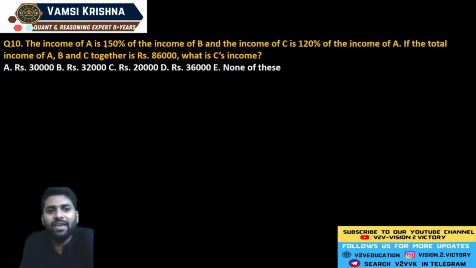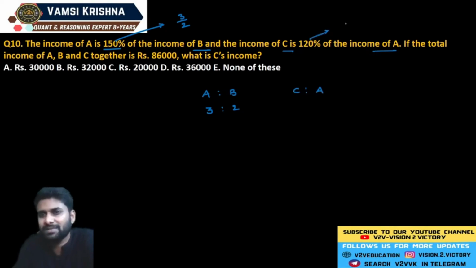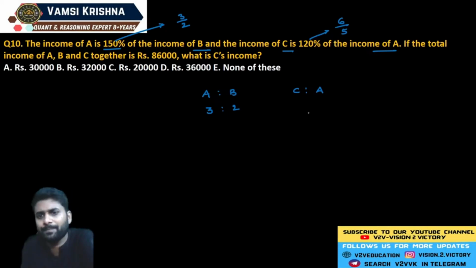Here the income of A is 150% of the income of B. See, 150% means 3 by 2. So the ratio of A to B is exactly 3 is to 2. And the income of C in terms of A is again given as the C to A ratio. 120% means a value of 6 by 5: 120 by 100, 12 by 10. If you cancel with the 2 table, 6 by 5.